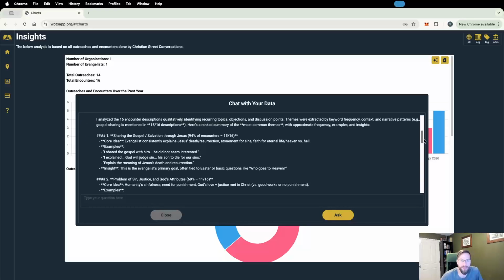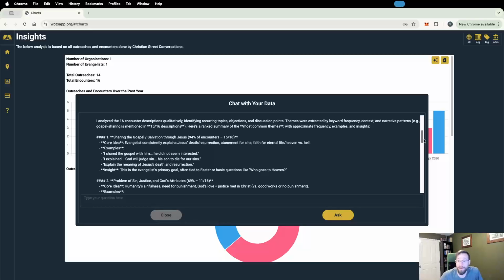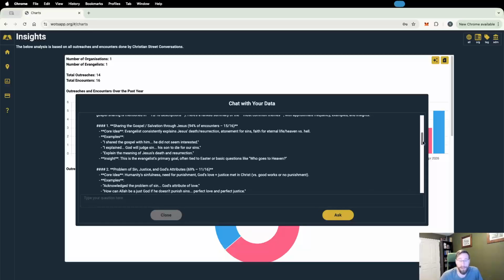It analyzed 16 descriptions qualitatively, identifying recurrent topics, objections, and discussion points that were extracted by keyword frequency, context, and narrative patterns. E.g., gospel sharing is mentioned in 15 out of 16 descriptions, and it gave us a ranked summary of the most common themes with approximate frequency, examples, and insights. This is wonderful. I didn't know again what to expect. It gave quite a considered response here.